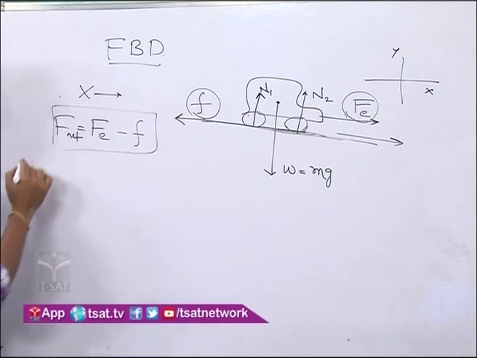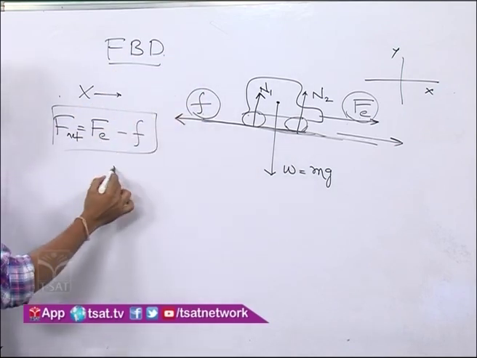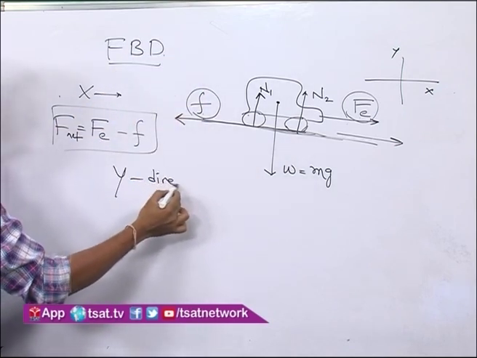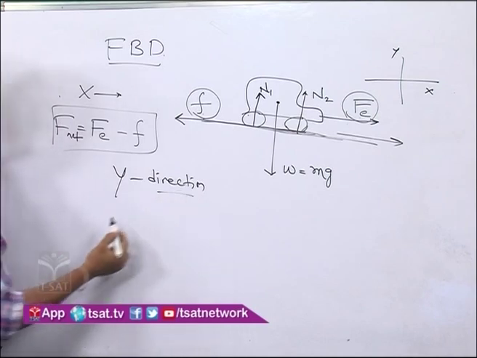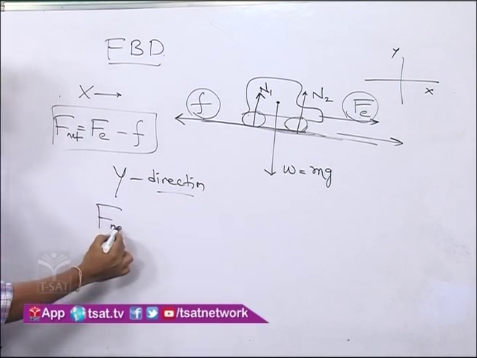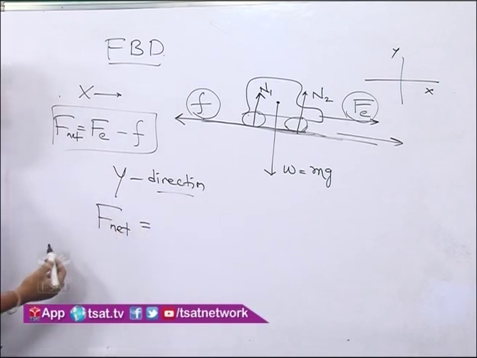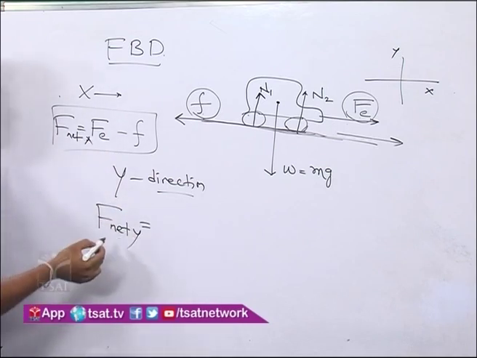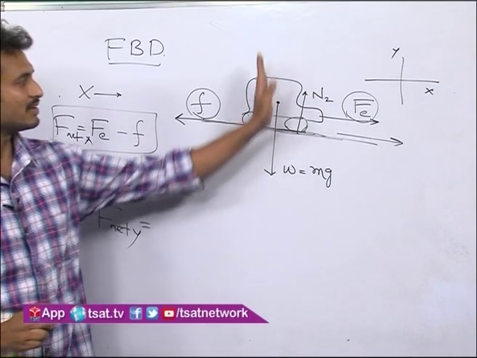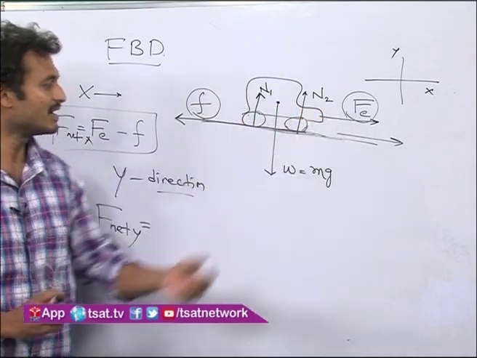Now coming to the net force in the Y direction. How many forces are acting in the positive Y direction? N1 and N2.